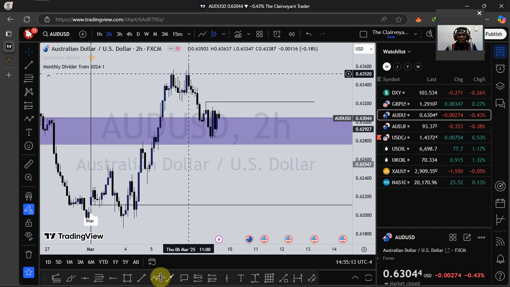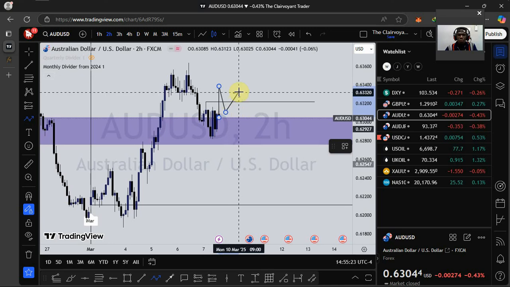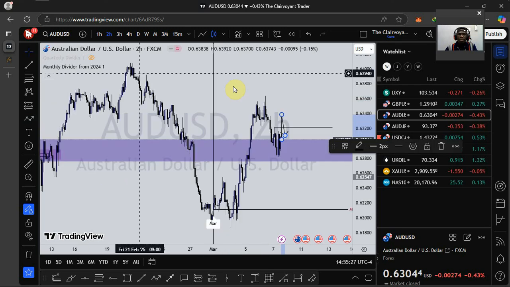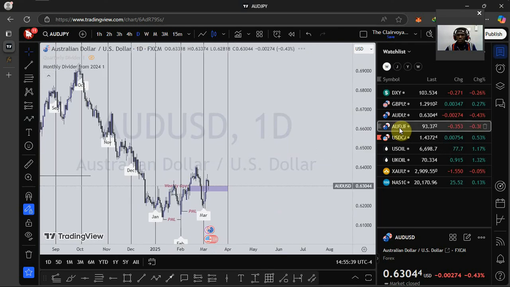So I'll expect to see price push up, take out the swing high, make a formation of a higher swing low, then based on that I'll enter in for buys targeting this high right here. So that is my expectation so far as AUDUSD is concerned. Let's look at what is happening on AUDJPY.